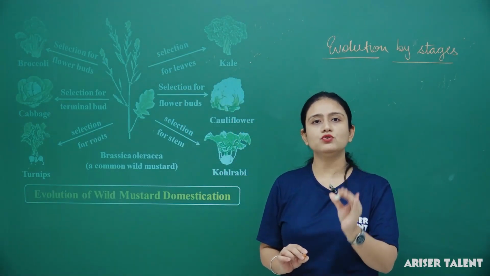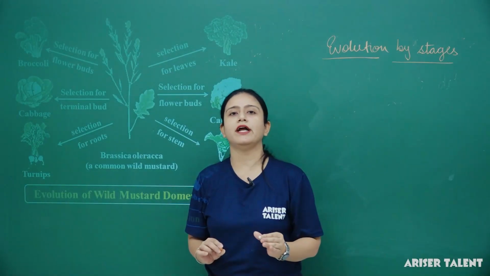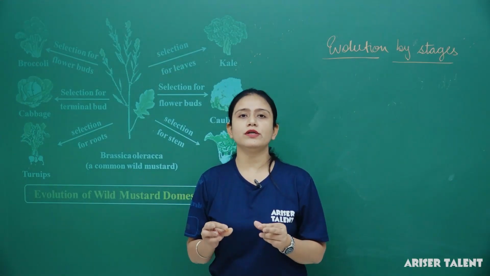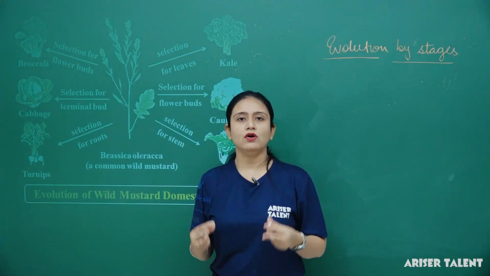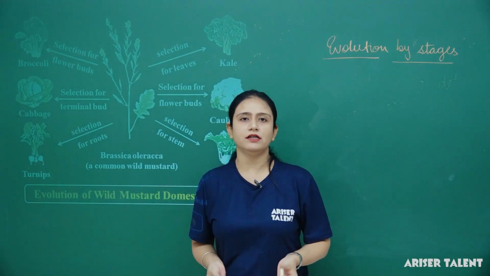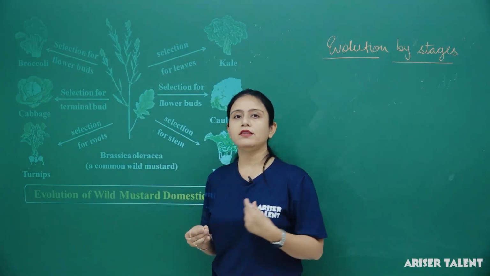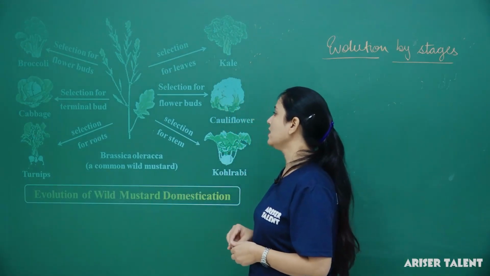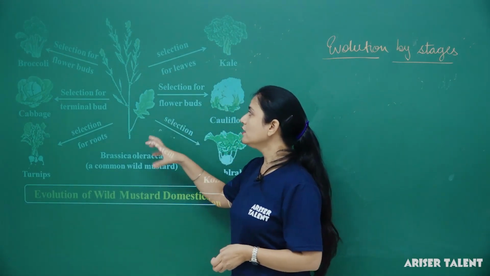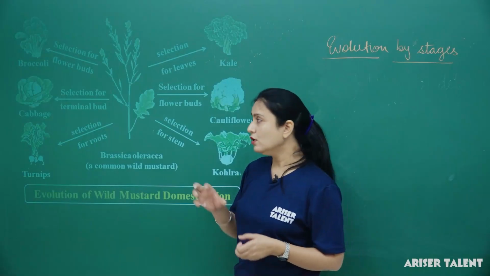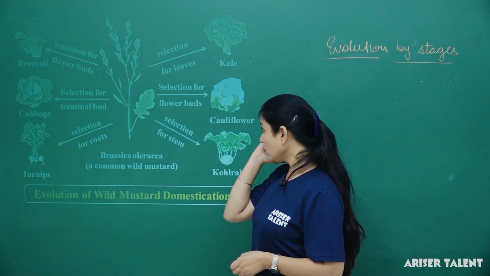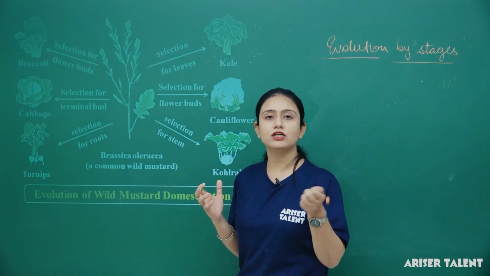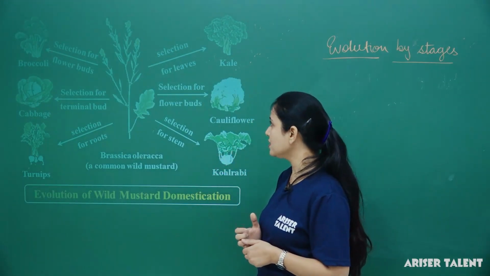When humans choose the characteristics of a trait which are useful to him, to get some beneficial characters of a plant, that is known as artificial selection. Fine. So man has used this artificial selection method to improve the quality of the plant.